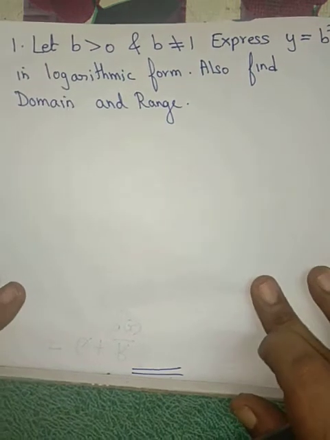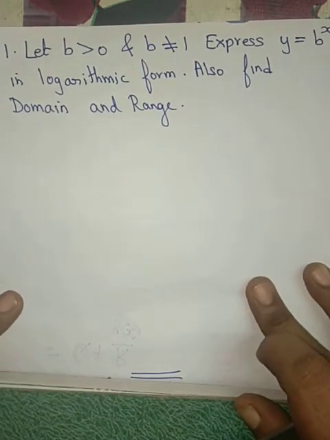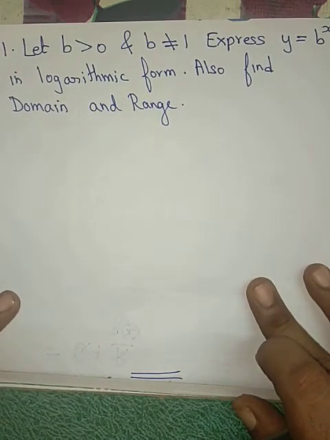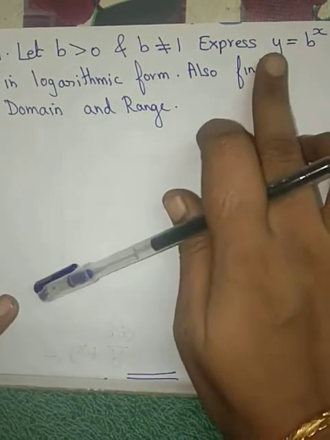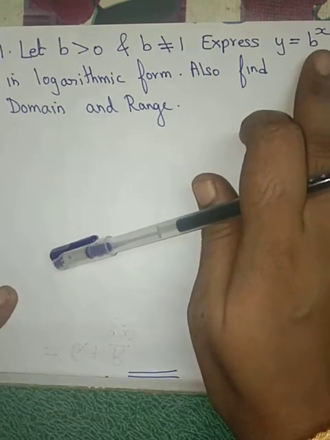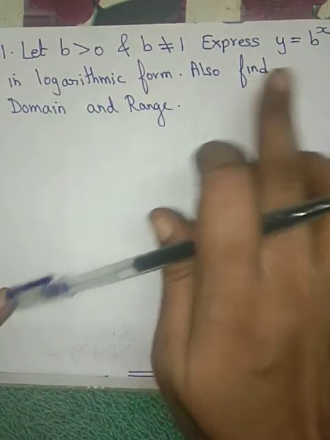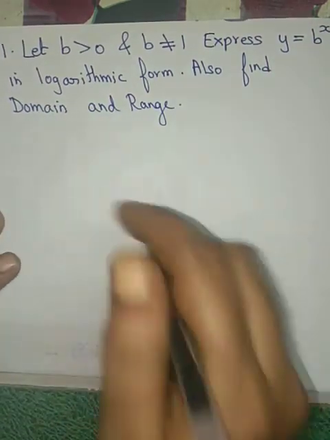Exercise 2.12, first question. Let b be greater than 0. That means b is positive numbers and b is not equal to 1. Express y is equal to b to the power x in logarithmic form. Also find the domain and the range.